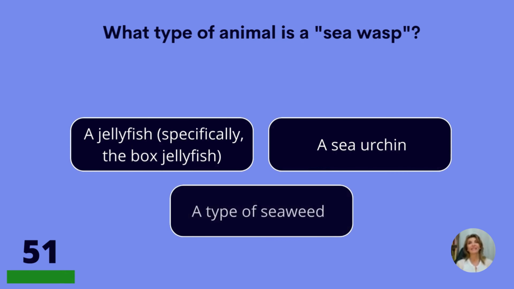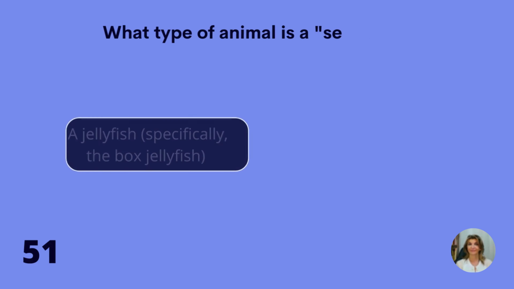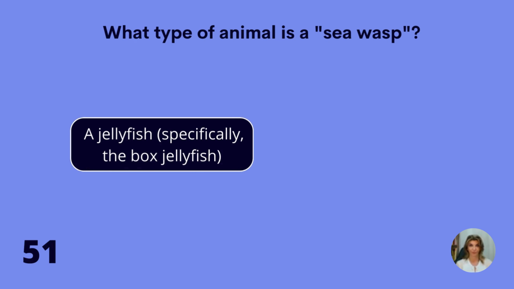What type of animal is a sea wasp? A jellyfish, a sea urchin, or a type of seaweed? A jellyfish.